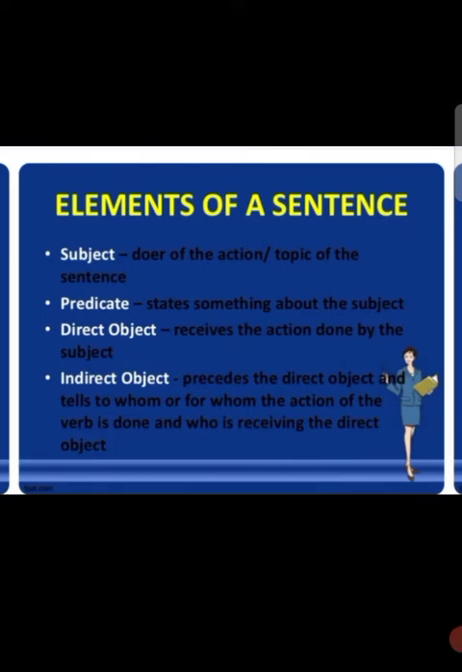Elements of a sentence. What are they? Subject: the doer of the action, the topic of the sentence. Predicate states something about the subject. Direct object receives the action done by the subject. Indirect object precedes the direct object and tells to whom or for whom the action of the verb is done, and who is receiving the direct object.